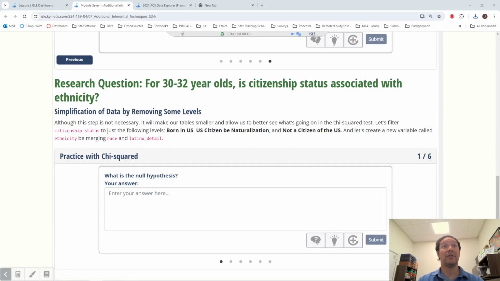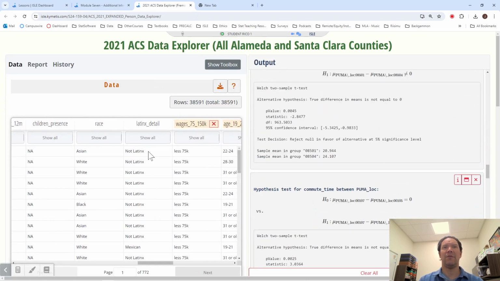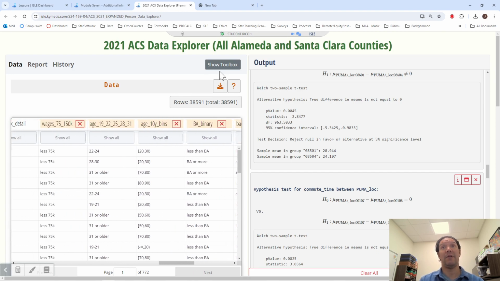Okay, now I'll look at the next question. For 30 to 32-year-olds, is citizenship status associated with ethnicity? This question's a little trickier because I don't know if we've created the ethnicity variable. If I haven't, I'll show it to you now.